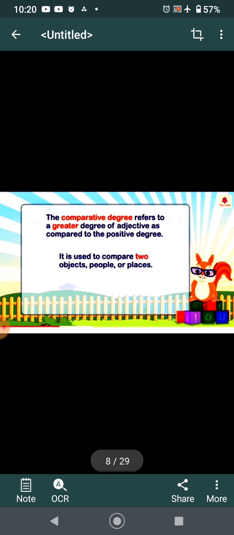For example, she has a big house. Now I'm telling you that she has a big house. I'm not comparing her house with anybody's house. Comparative degree. The comparative degree refers to the greater degree of adjective as compared to the positive degree. It is used to compare two objects, people, or places, when there is comparison between two people, objects, or things. For example,